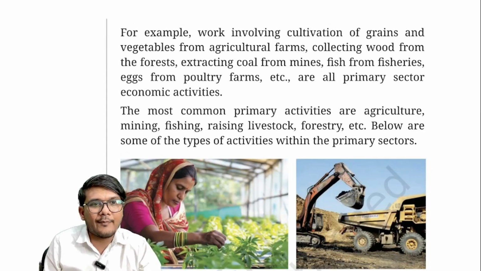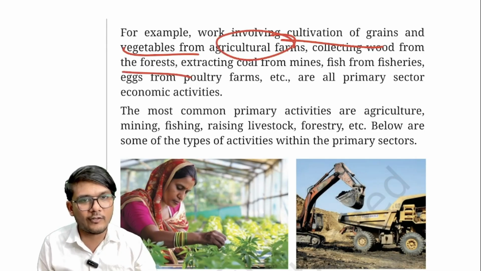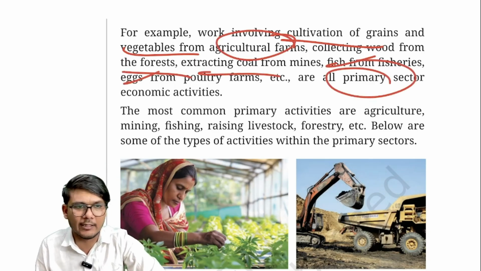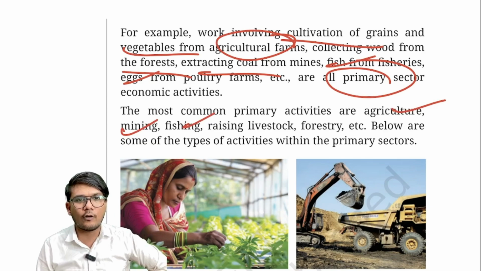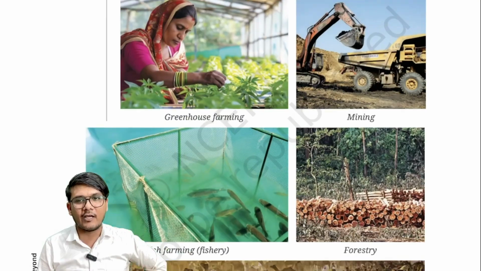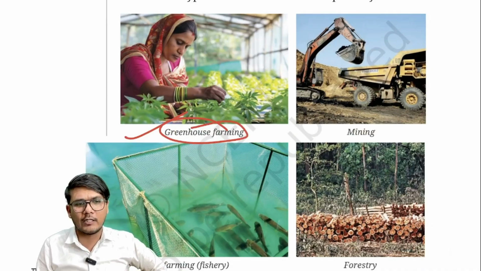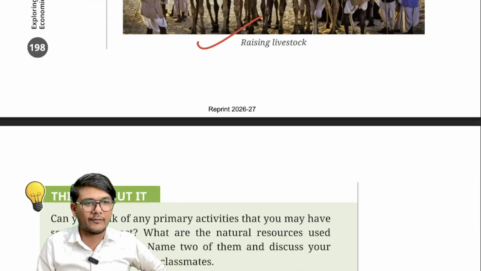Now, examples of the primary activity is what? The cultivation of grains, vegetables, agriculture farms, collecting wood from the forest, extracting coal from the mines, fish from the fisheries, eggs from the poultry. All these are primary sector. The most common activities they say are agriculture, mining, fishing, raising livestock, forestry, etc. All these are basically primary sector activities which they have denoted over here. Greenhouse farming, any type of farming generally would be included here. Then mining, fish farming, forestry, and livestock rearing, which you can see over here, are all primary sector activities.